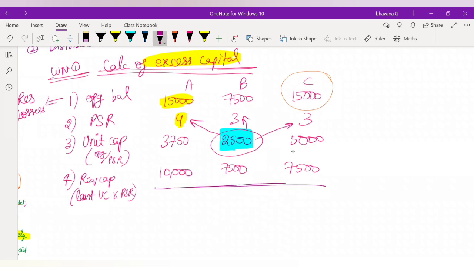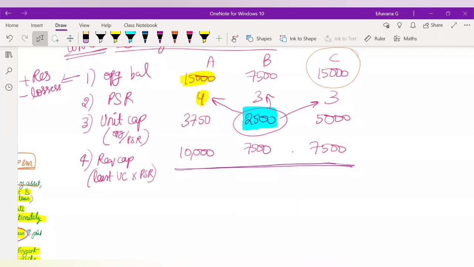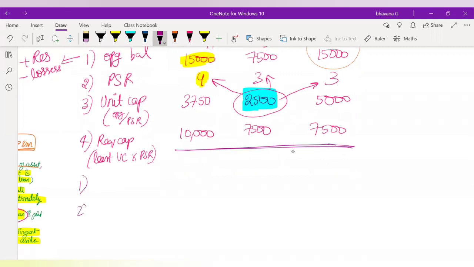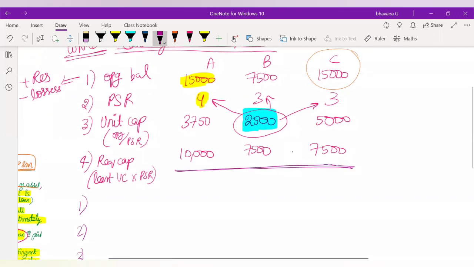Now draw a line. Okay. So once you draw a line, now what you have to do is again you have to repeat those 4 steps only. 1, 2, 3, 4. So what happens is that, see, now what has happened?